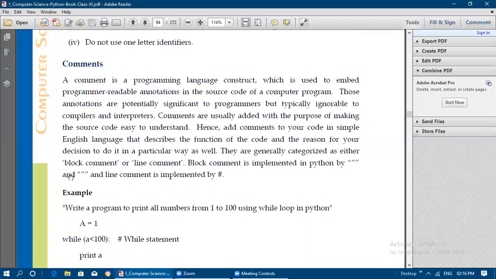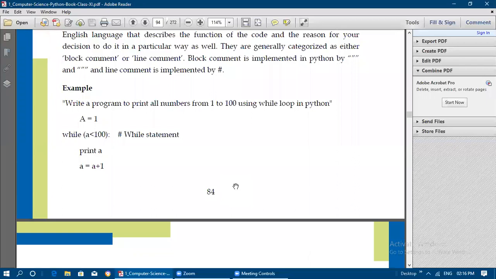So that will make a block comment. Line comment is implemented by using a hash. So only one single line we can write by using the hash operator. Hash operator followed by hash special character, we need to write only one single line. But here in the triple quotes, we can write more than one line also.